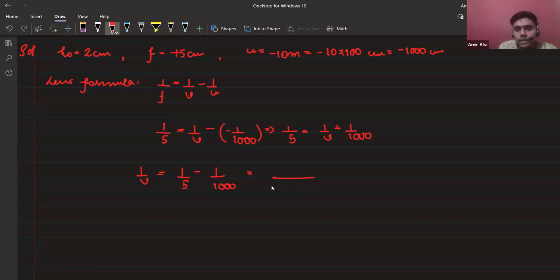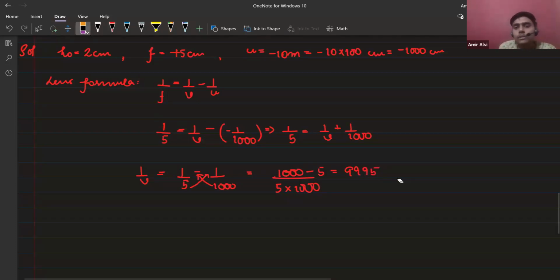Clear, everybody? The denominators will multiply with each other and they will just interchange. This denominator will multiply with this numerator like this, and this will multiply with this. 1000 minus 5, so it is 995. 995 divided by 5 into 1000. Clear? Yes, everybody? Yes, sir. Very good.